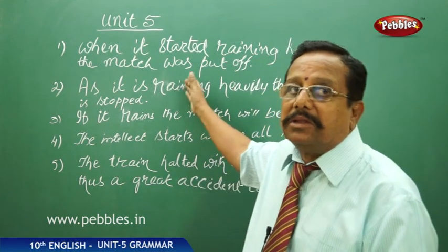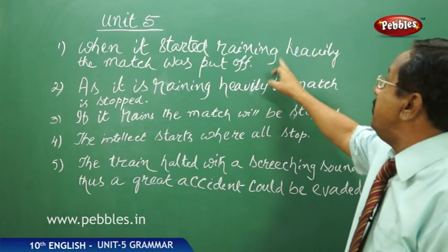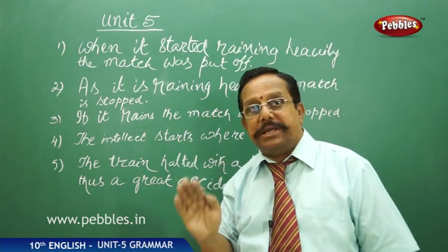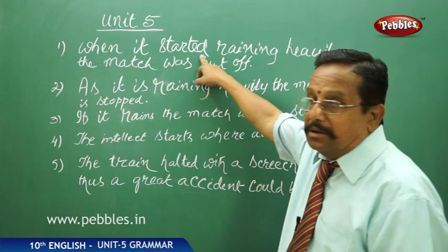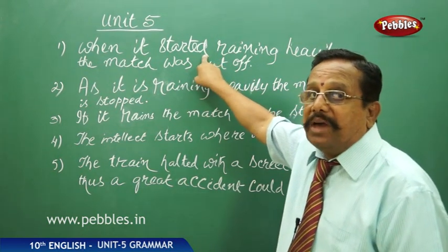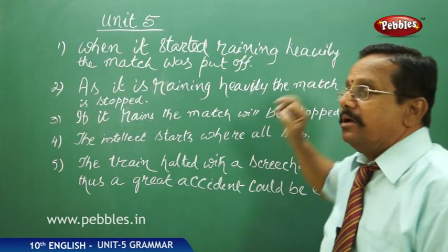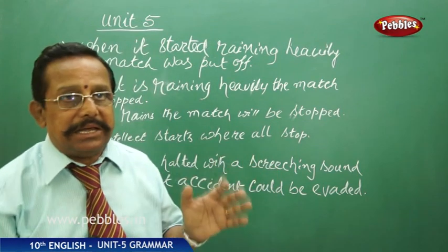So I have taken certain things here. Now, when it started raining heavily, does it give you a complete sense? Though it has a verb, this "started" is a verb here. When we stop over there, do we get a complete sense?